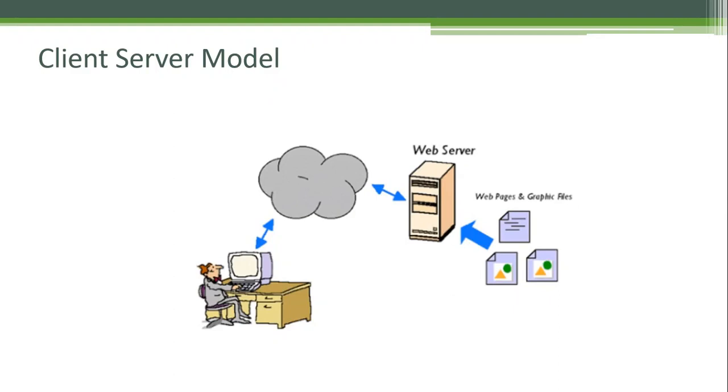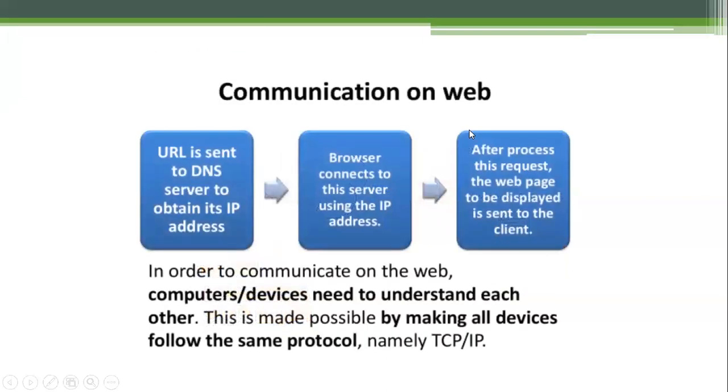So you send a request to the server, the server processes it and sends the response back to the client. That we call the HTTP request and response model, or client server model. Communication happens this way.